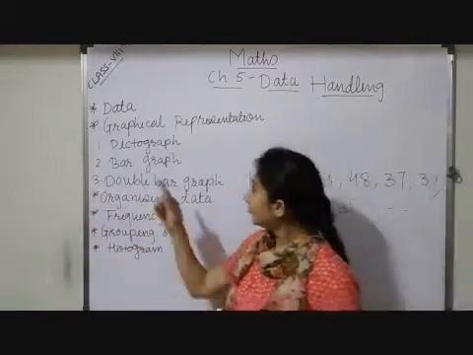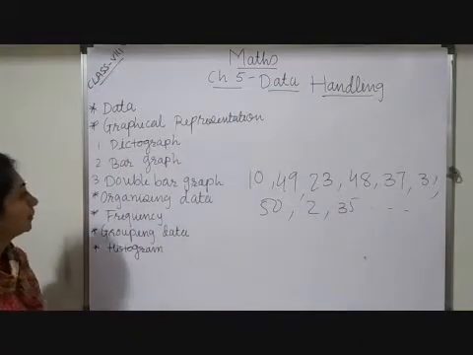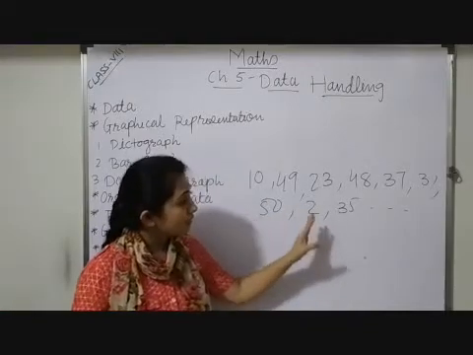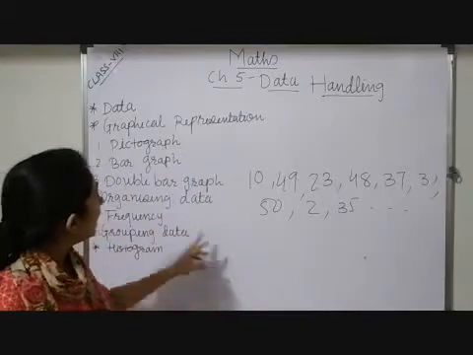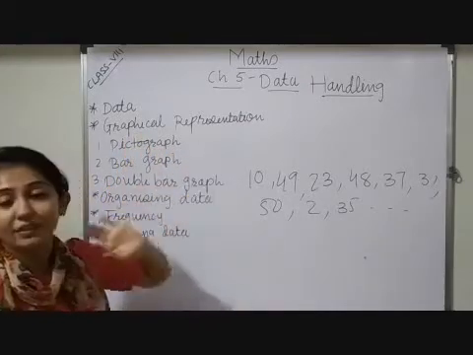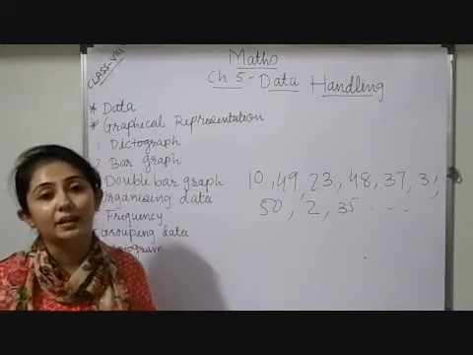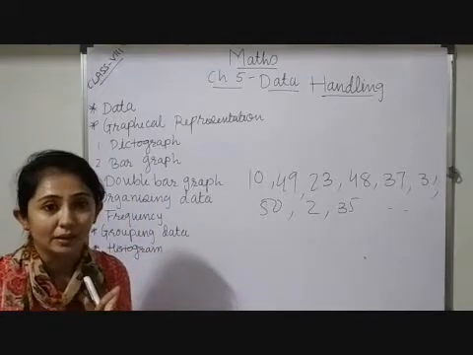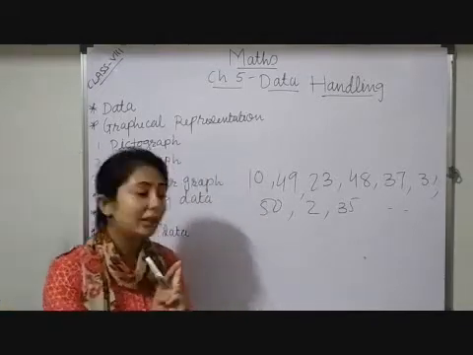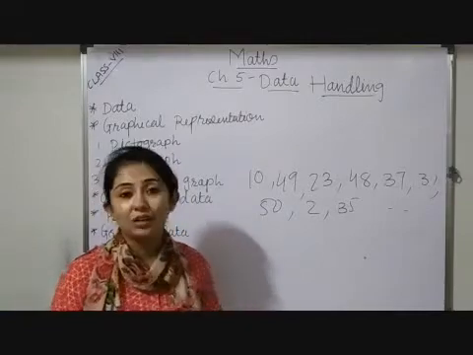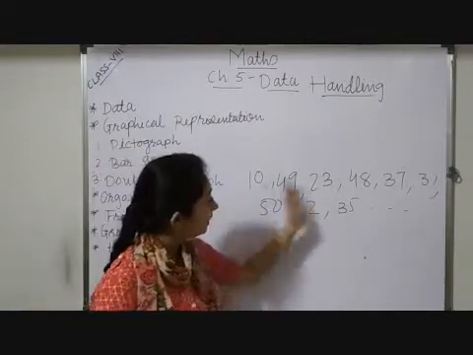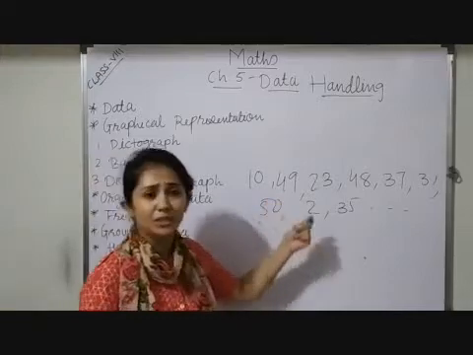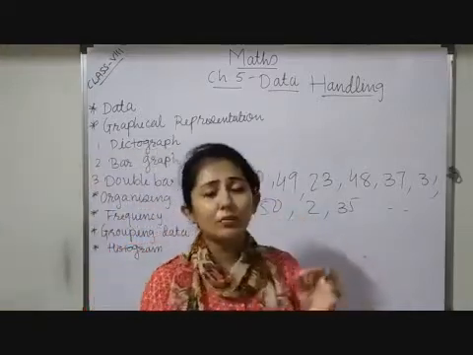After that, next is graphical representation. This data we are getting for our specific use, and we can represent it as a graph also. In 7th standard in data handling you have studied mean, mode, median and range, where there was no graph. How were we calculating the mean? To find the average. Suppose I want to find the average mark of a class. I will add up all the marks and divide by the total number of observations. Observation means each person's mark.